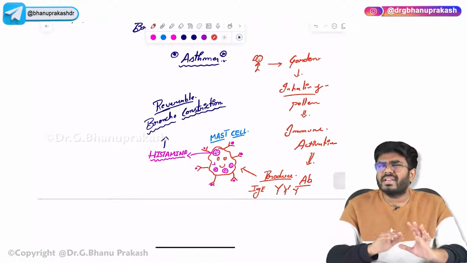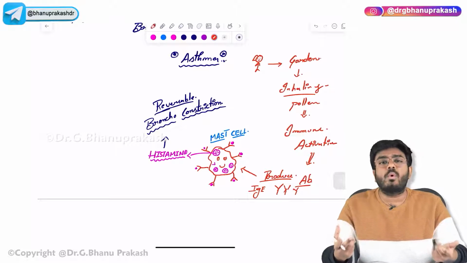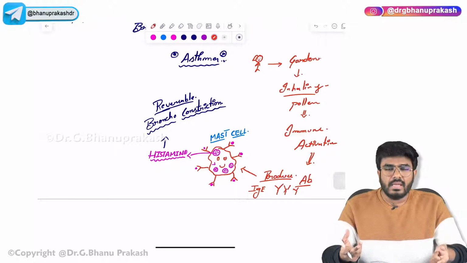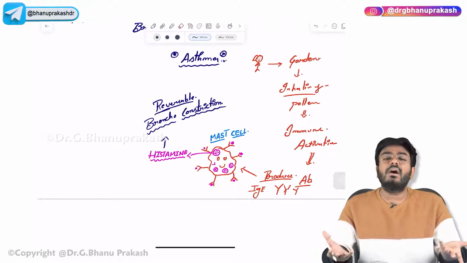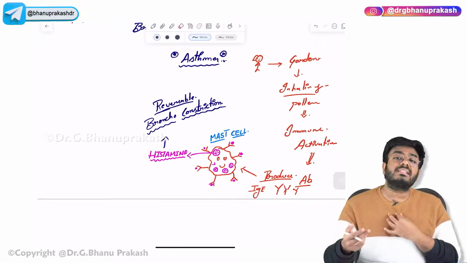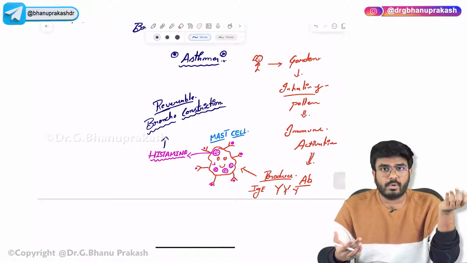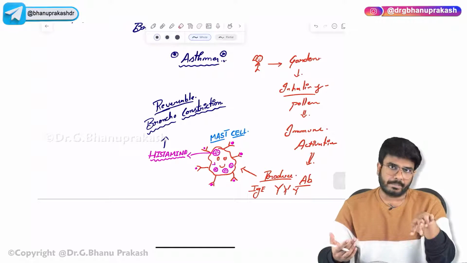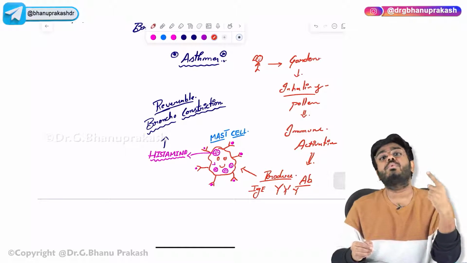So what exactly is the problem here? The problem is not with the pollen. The person's immune system is overreacting. Unnecessarily, a substance which does not have any antigenic nature is recognized as an antigen, and the body's immune system produces the antibodies. So the problem is with the immune system, and that's why we consider it a hypersensitive reaction.